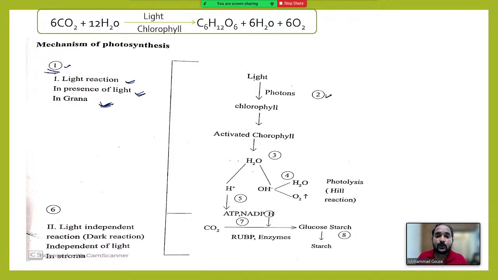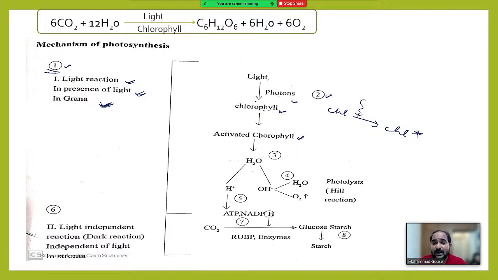Second point, what will happen here? During light reaction, when light falls on the leaf, photons present in light are absorbed by chlorophyll and it gets activated. So this is the second point. Chlorophyll, when light falls on it, is getting activated. This is the first step, right?